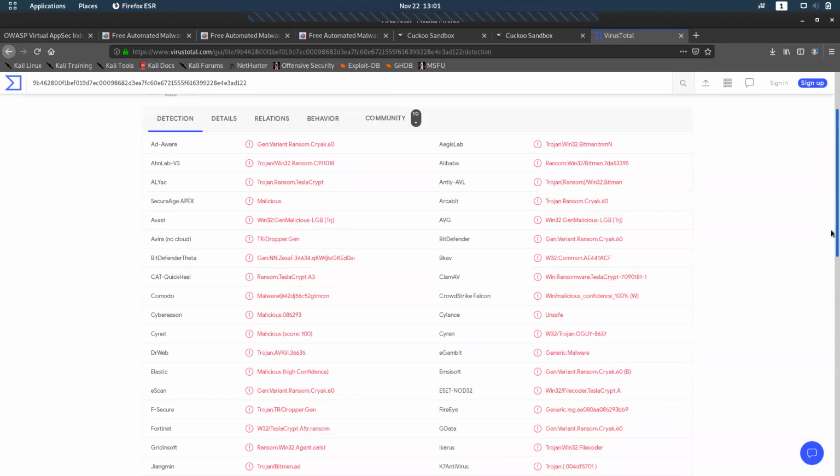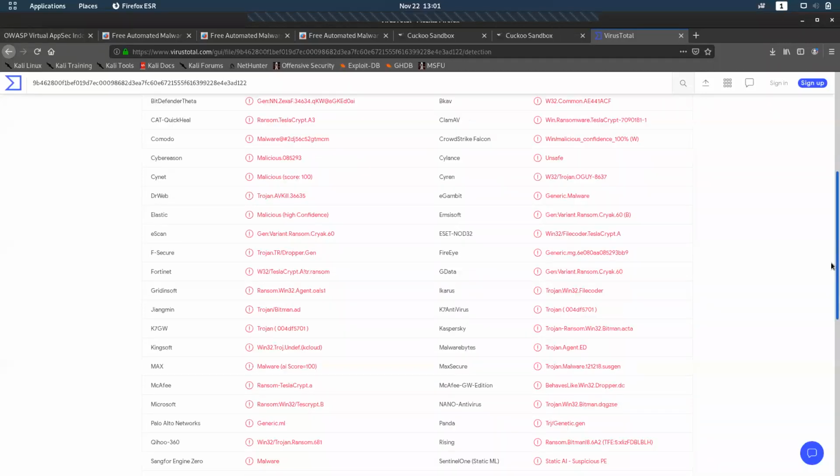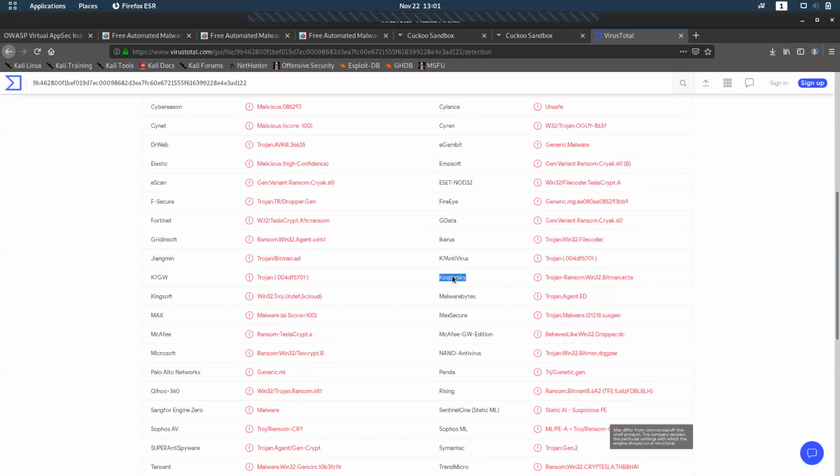So in this way, different antivirus companies and software, Avira, Avast, have already marked it as a virus, a malicious piece of software, a malware. You can see Kaspersky also, and McAfee also, saying that it is TeslaCrypt.